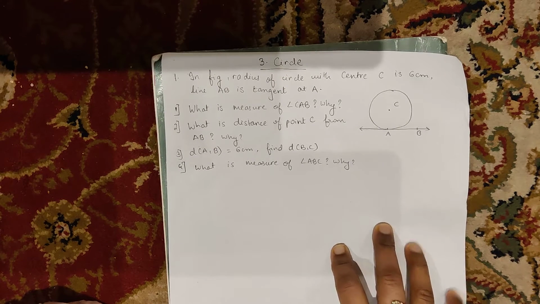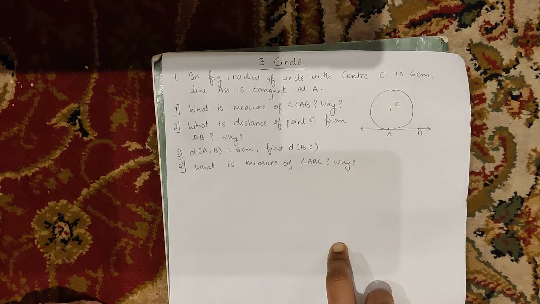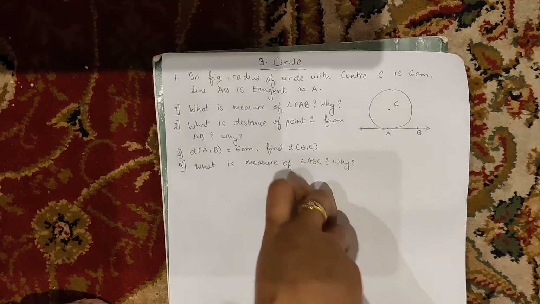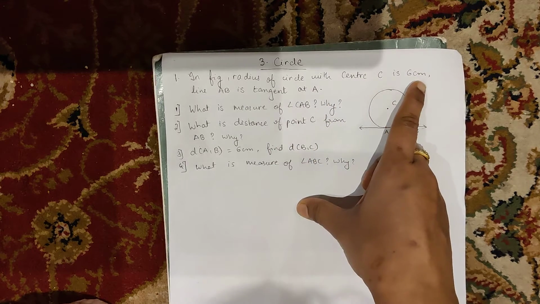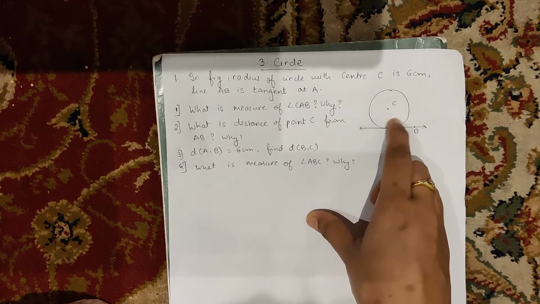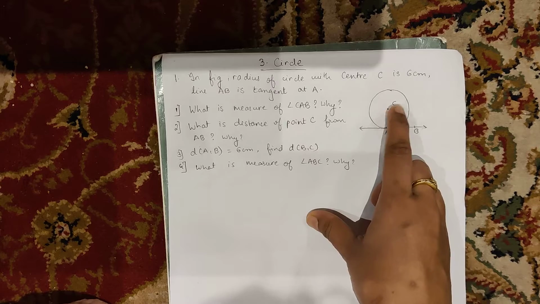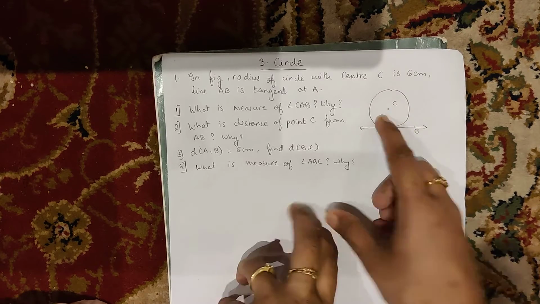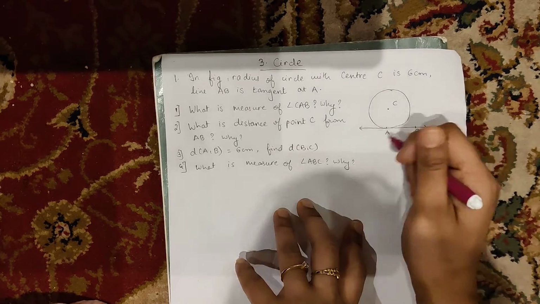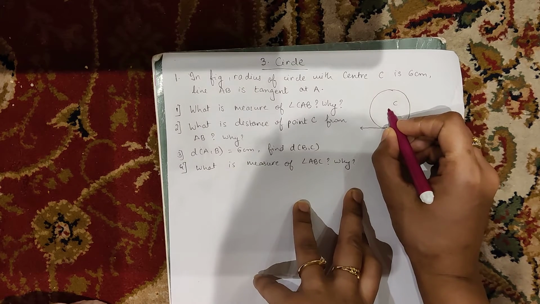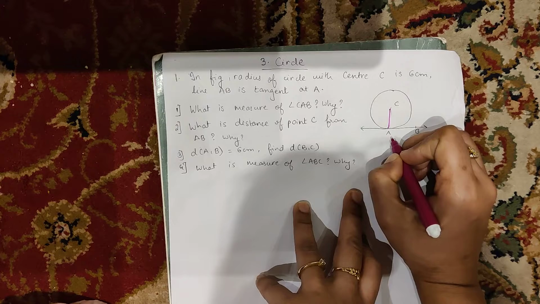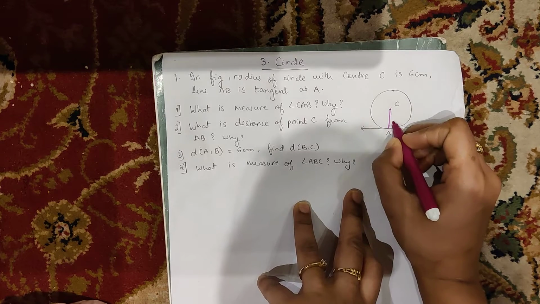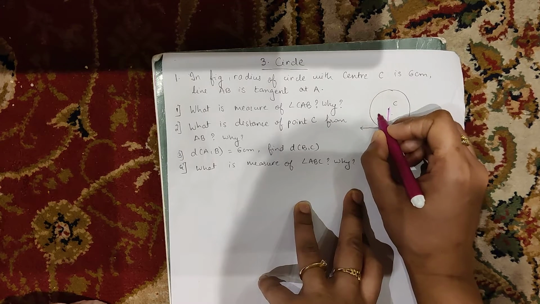So children, see the first question is there in front of you. The question is as in figure radius of a circle with a center C is 6 centimeter. Okay, so this is a circle with a center C and the radius is 6 centimeter. Now you know what is the meaning of radius. Yes, a segment from the center of the circle towards the circle, right? So this is the radius and this radius is of 6 centimeter.